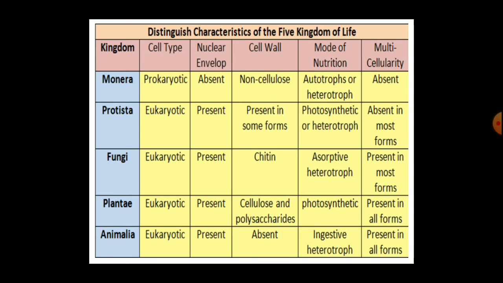If we compare the mode of nutrition, which is given in the fifth column, there Monera may be autotroph or heterotroph. Meaning some organisms belonging to Monera are autotroph. They can synthesize their food, but some cannot synthesize their food. In the Protista also, a variety of organisms are present. Some can synthesize their food, some cannot.